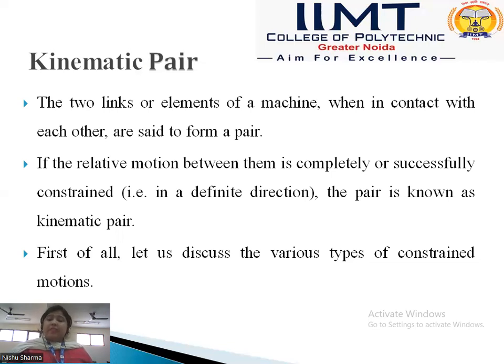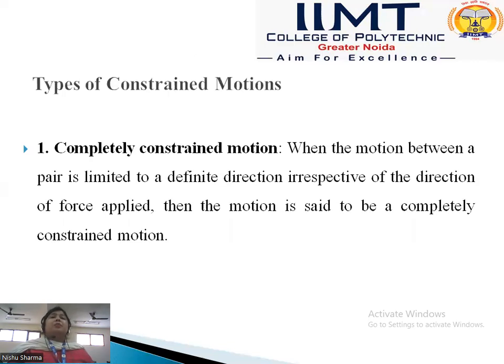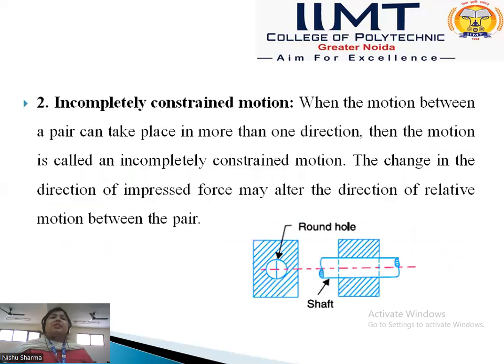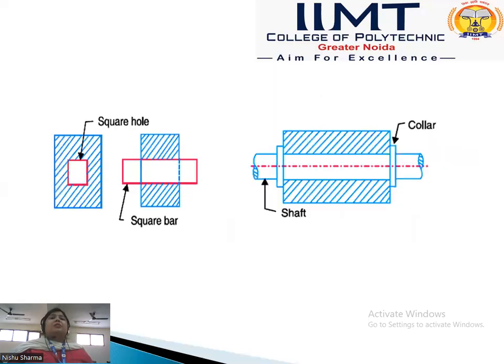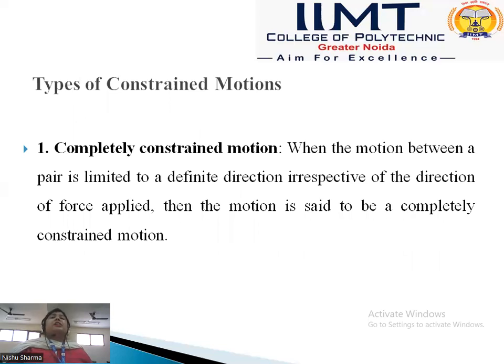Firstly we discuss the various types of constant motion. The first is completely constant motion, the second is incompletely constant motion, and the third is successfully constant motion. In completely constant motion, when the motion between a pair is limited to a definite direction, irrespective of the direction of force applied, then the motion is said to be completely constant motion.